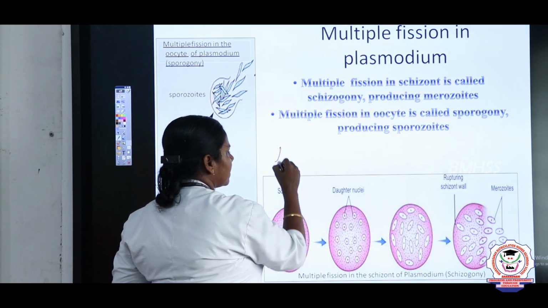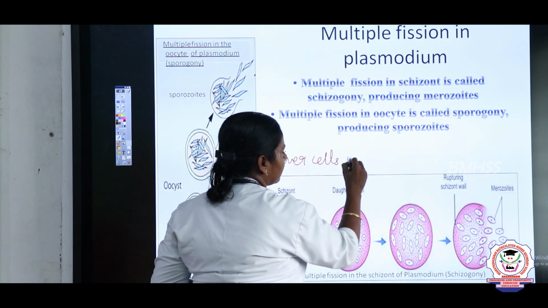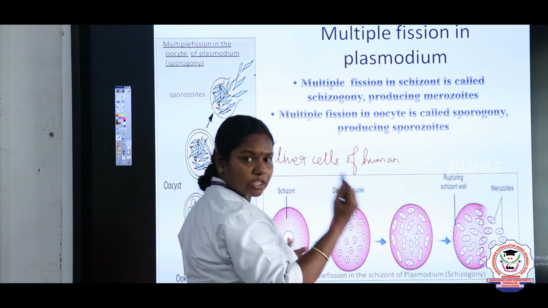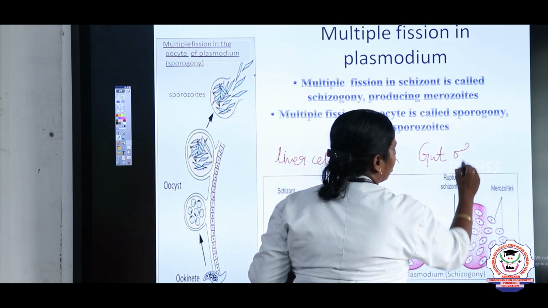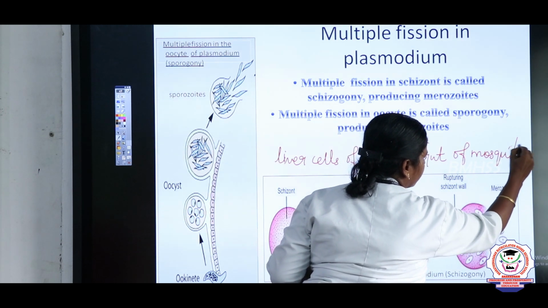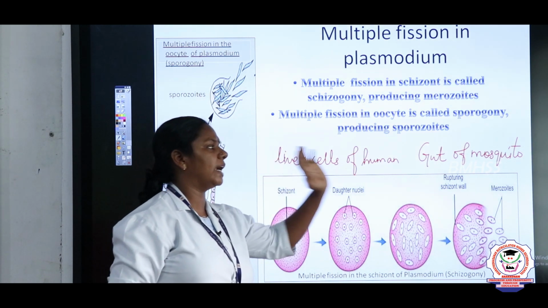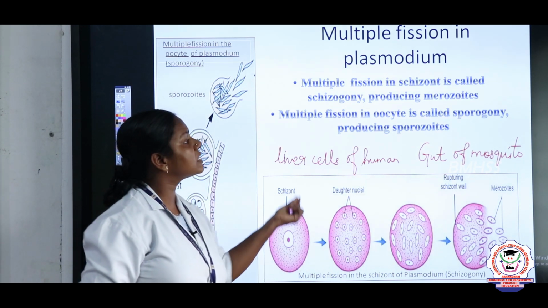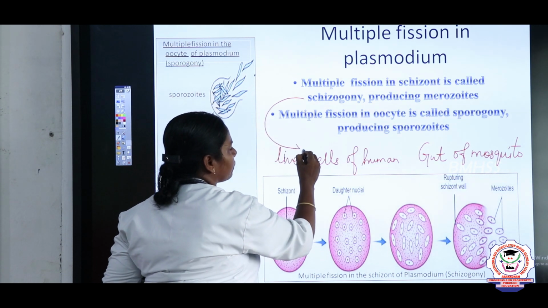One cycle is in the liver cells of human, and another cycle takes place in the gut. What do I mean by gut? Gut means stomach, the gut of mosquito. So, plasmodium undergoes two life cycles, one in the liver cells of human and another one in the gut of mosquito. First we are going to see schizogony, which takes place in the liver cells of the human.